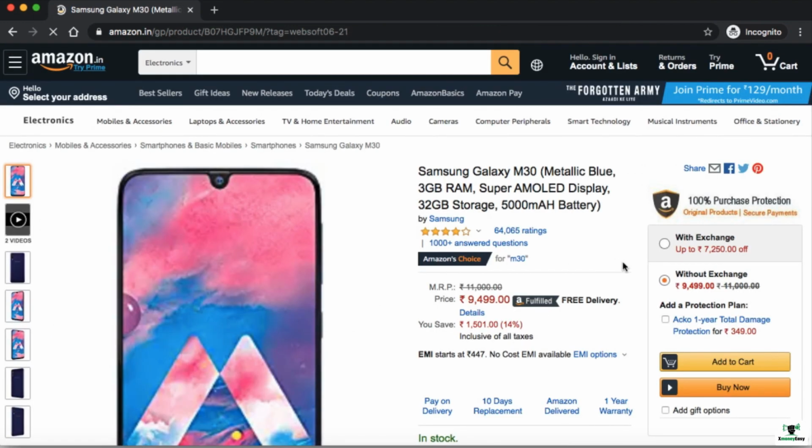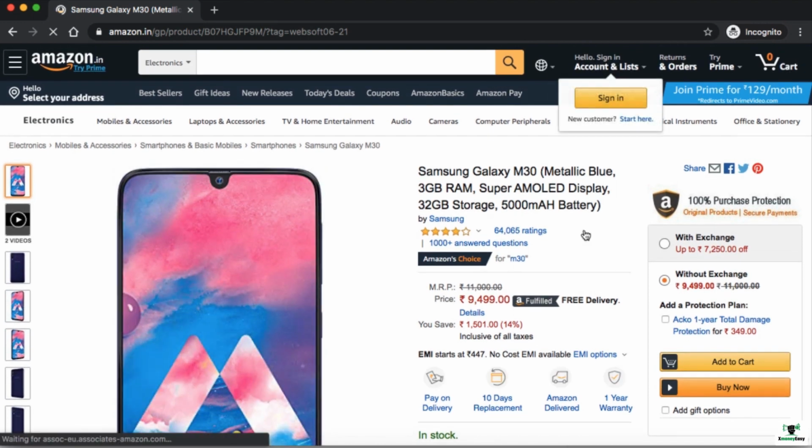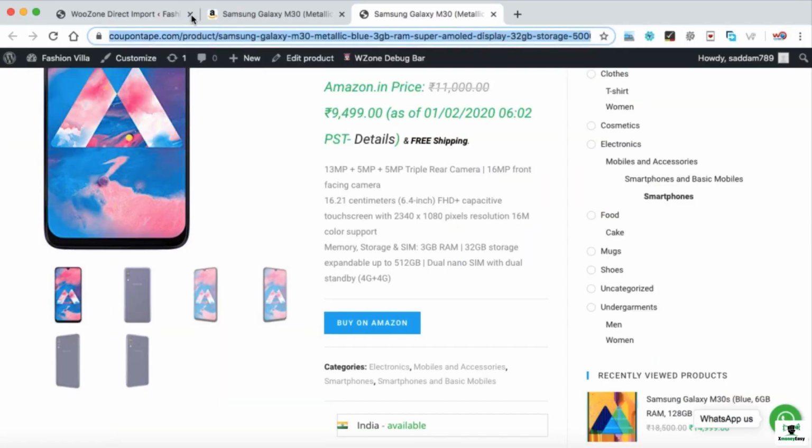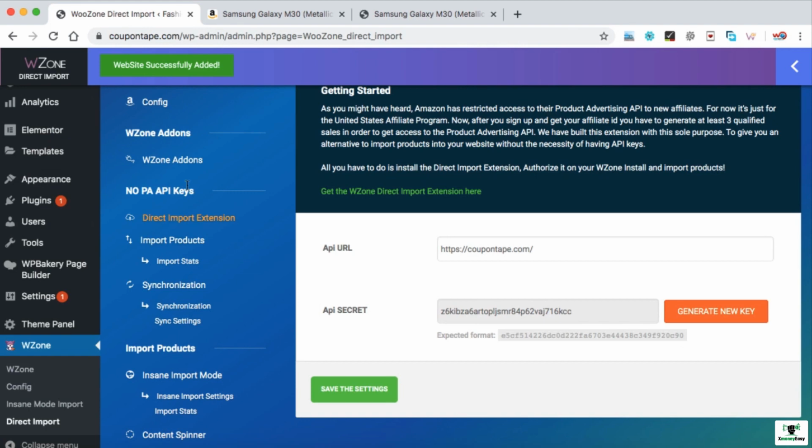So the Amazon page comes up, and this is of course with the help of your affiliate link. As you can see at the very top, my Amazon affiliate ID is also added. So when someone buys this product, I will get a huge commission as per the slab decided by Amazon on this specific product. So this is really helpful. Now let's close it, and we can go back to our WordPress dashboard.